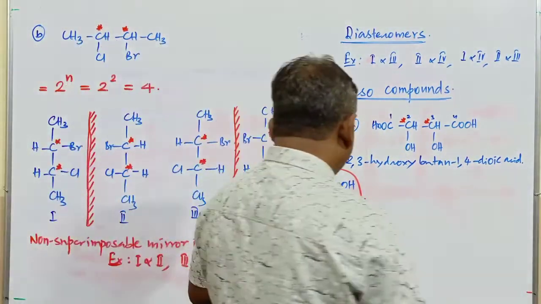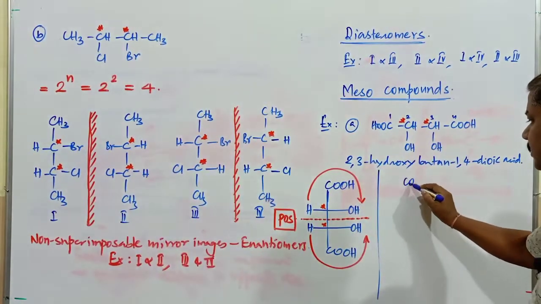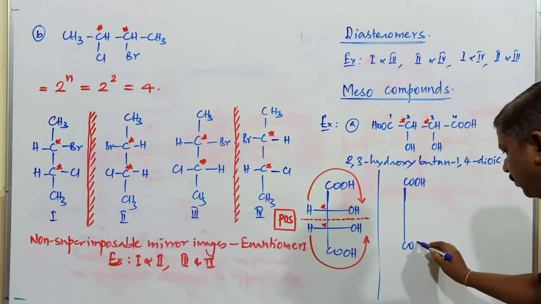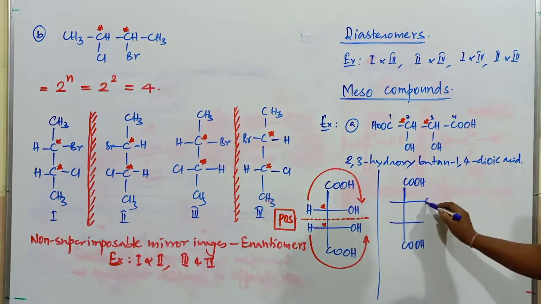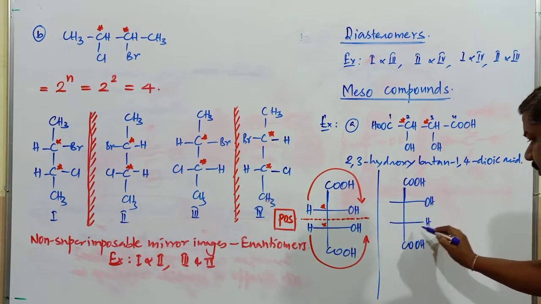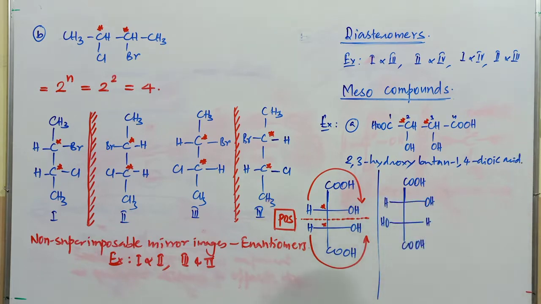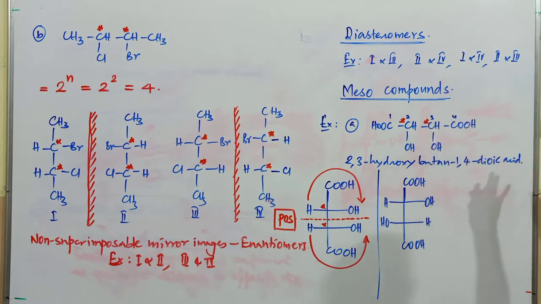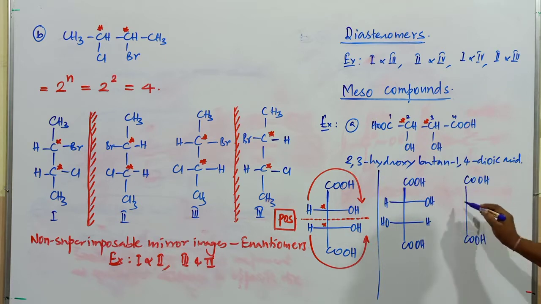But on the other side, observe another thing. This is COOH. Next one, this is COOH. Observe carefully, this is another molecule, OH. Now this is H. This is going to be OH. This is H. What is the name of this molecule? It is also called 2,3-dihydroxybutanedioic acid, butane-1,4-dioic acid. But the arrangement of atoms or groups of atoms is different in this molecule.